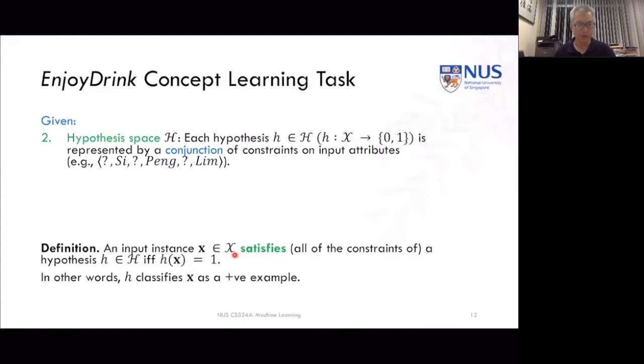When the hypothesis returns a positive value, that means we think the target function, our friend, likes the drink, when it comes up as a 1. In other words, our hypothesis classifies that particular drink as a positive example, then we're going to say that X is satisfied.